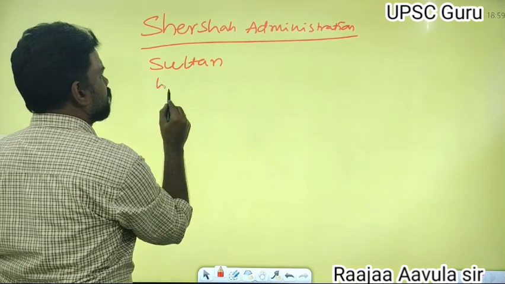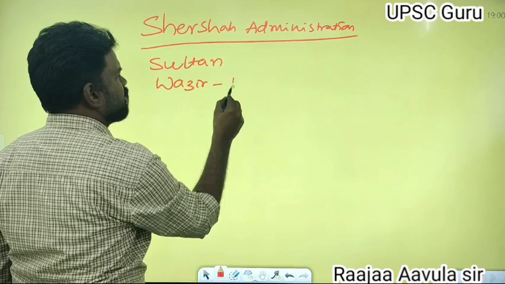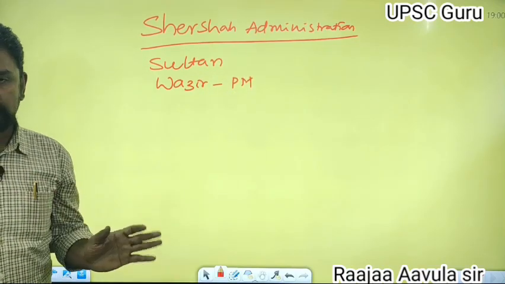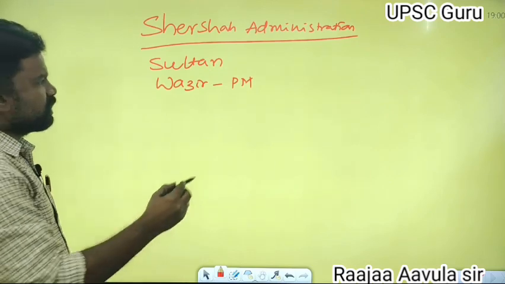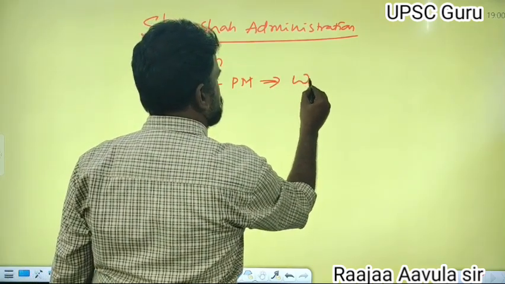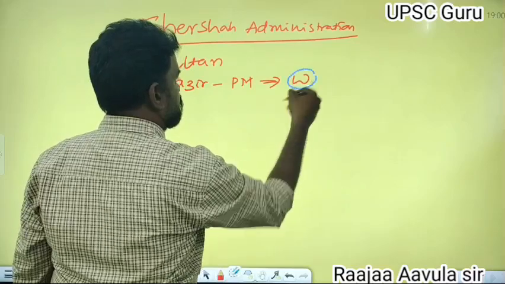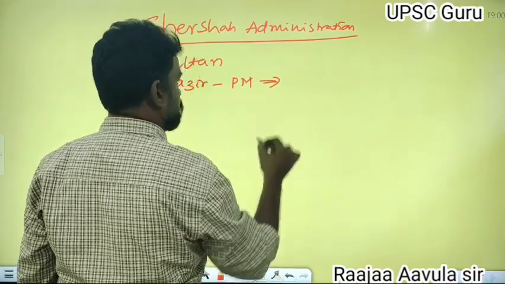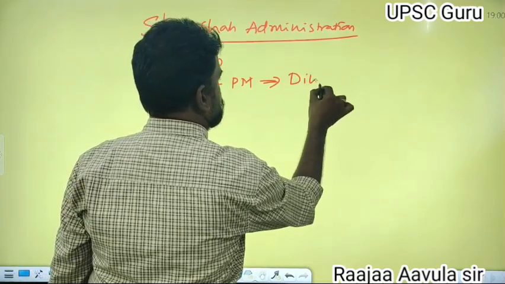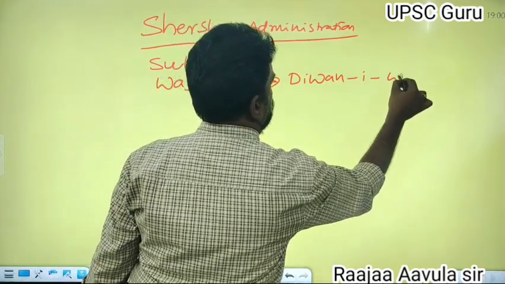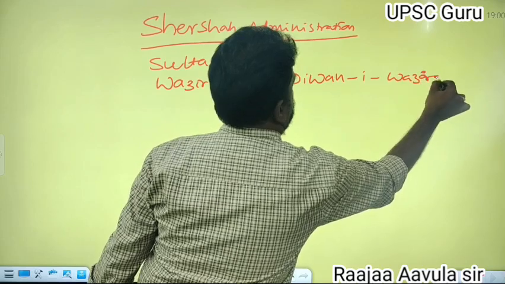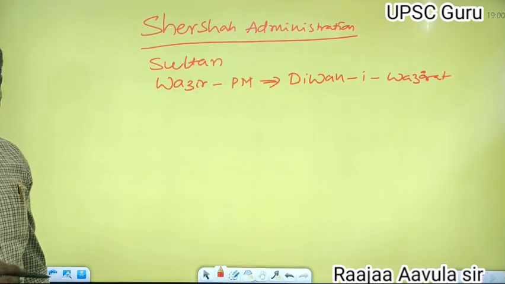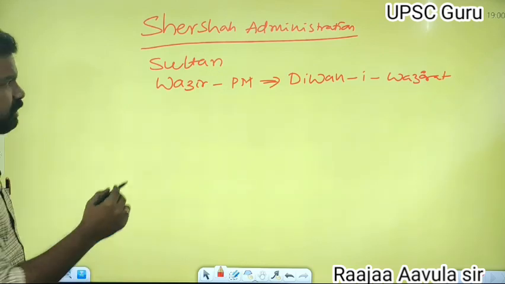The Wazir was the prime minister. The Wazir's department was called Diwani Wizarat. Another one, Diwani Arz. Another one, Diwani Mamalik.